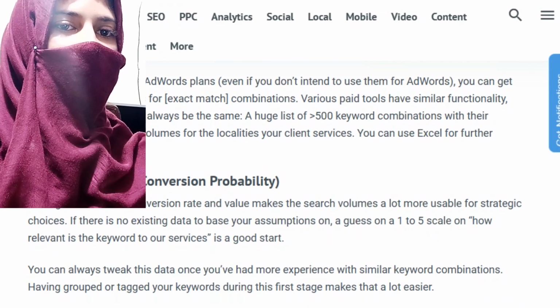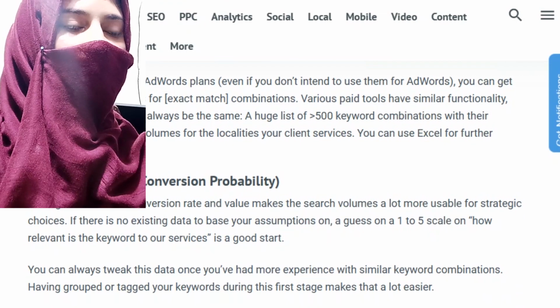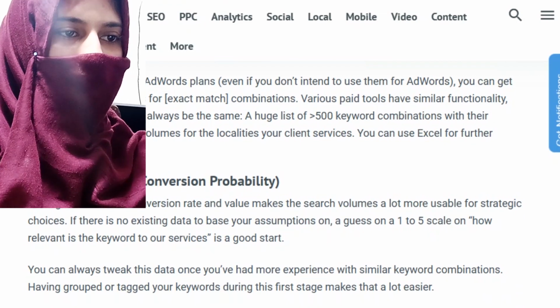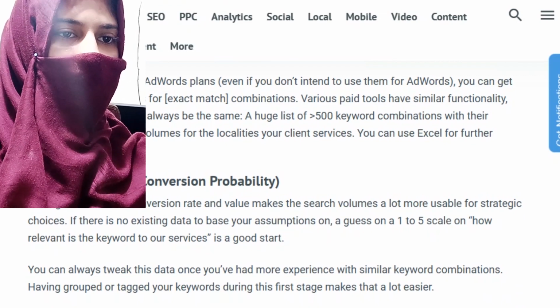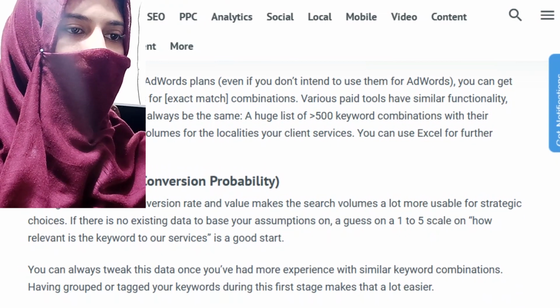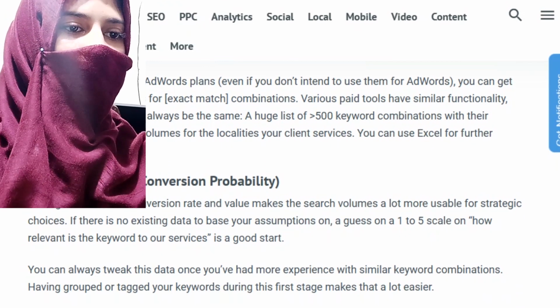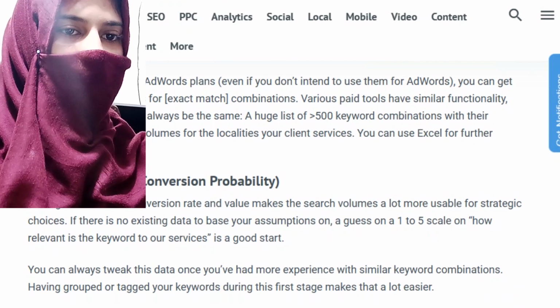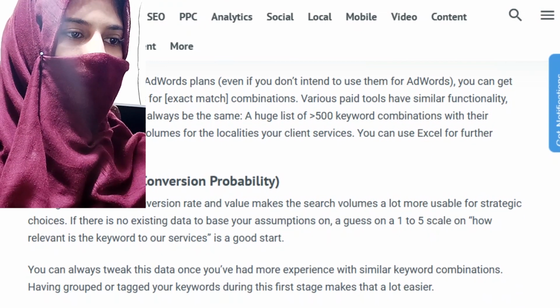Various paid tools have similar functionality, but the end result should always be the same: a list of 500 keyword combinations with their historic monthly search volumes for the localities your client services. You can use Excel for further processing.